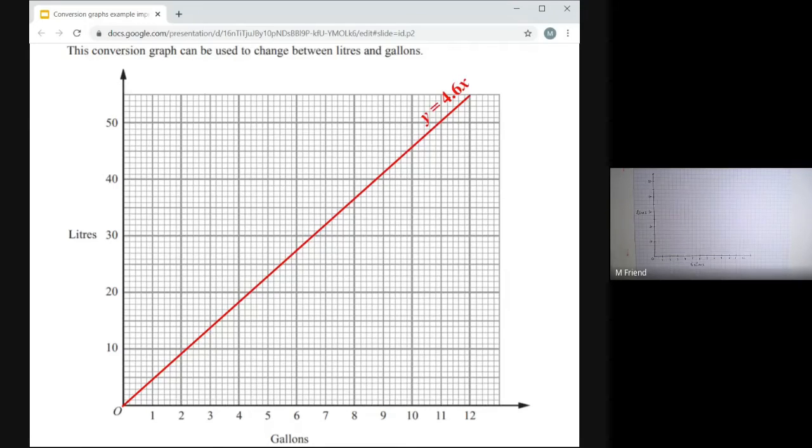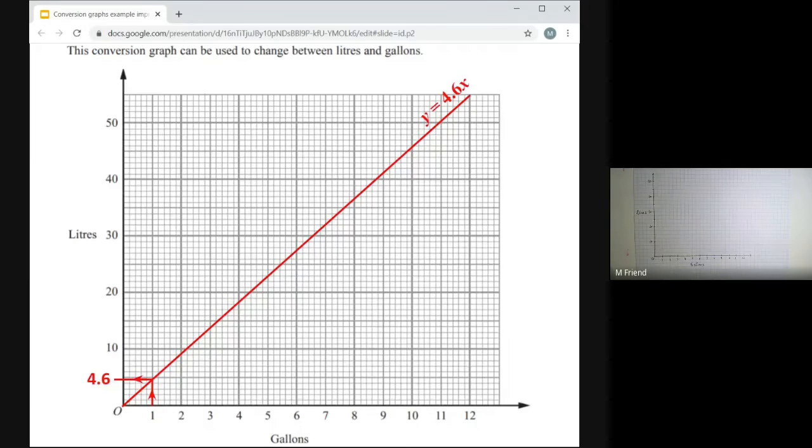And I'm hopeful that you're thinking, oh, I've seen 4.6 before. Yes, it's not a coincidence, folks. 4.6 was what you got when you looked up 1 earlier on. When you looked up 1 gallon, it was 4.6 litres. That's not a coincidence. In fact, that's how you work it out. Your answers will always be y equals some number times x. And that some number is just what you get when you look up 1 from the x-axis.